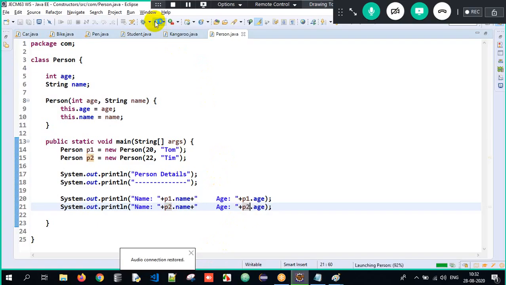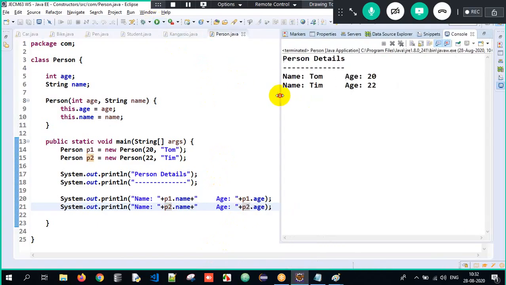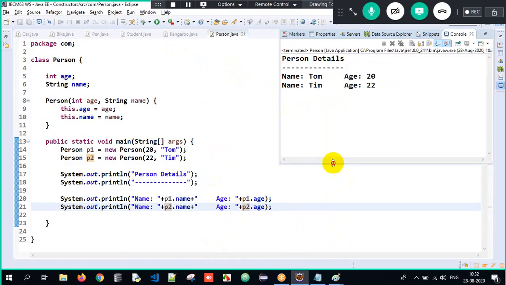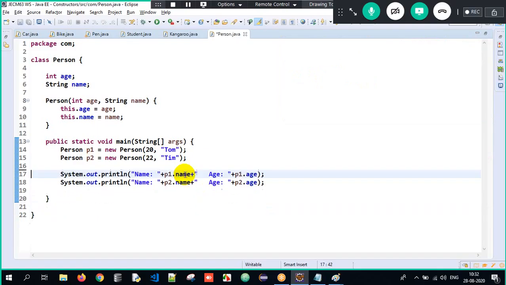Yeah, right. So now when I execute it, look at the output I get here. See, person details: name Tom, age 20. Name Tim, age 22. So that way, you'll get the output in a nice sentence format. If you don't want this, you can delete it also.